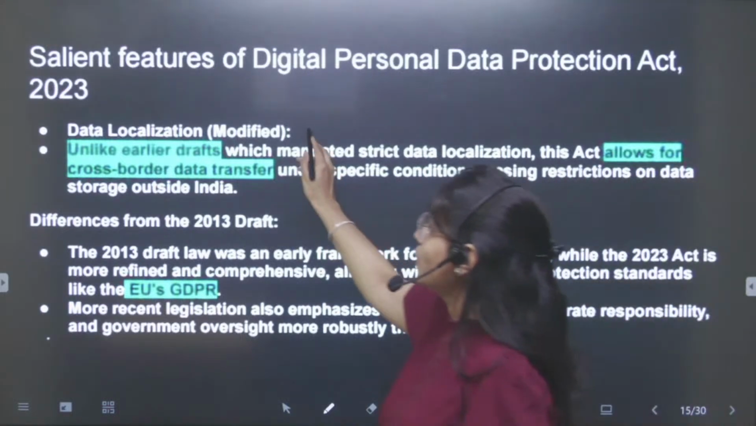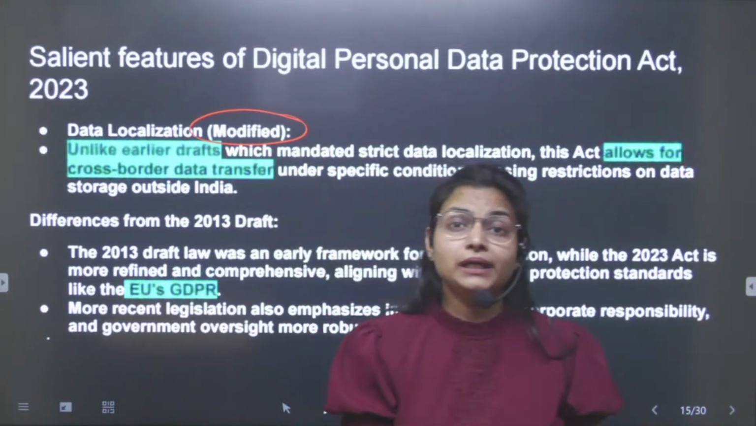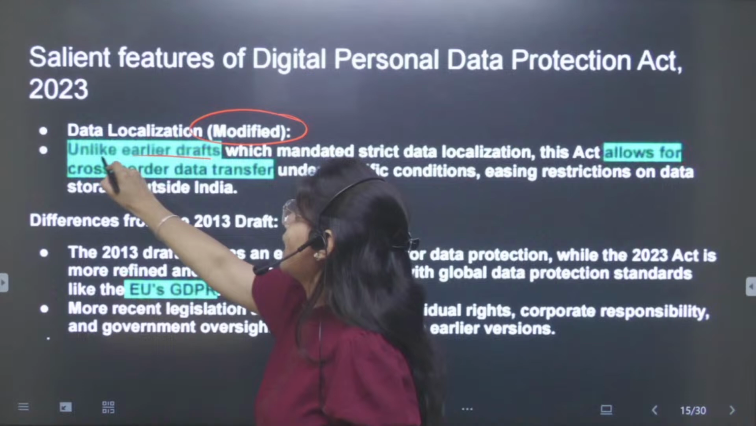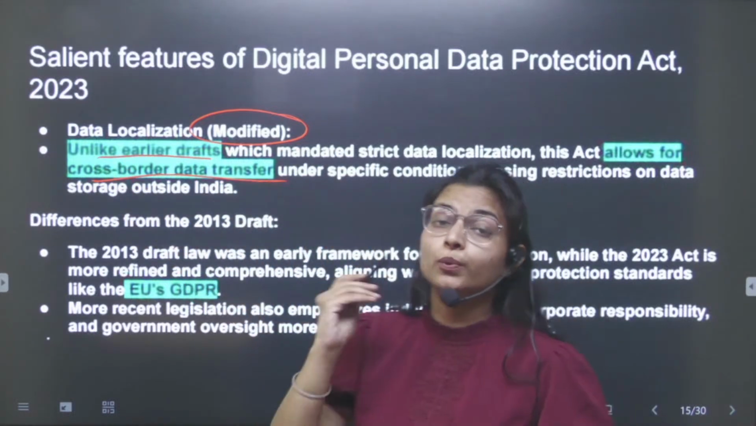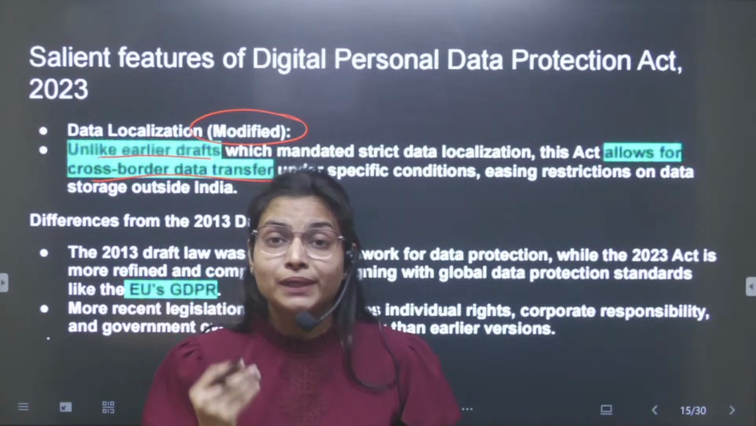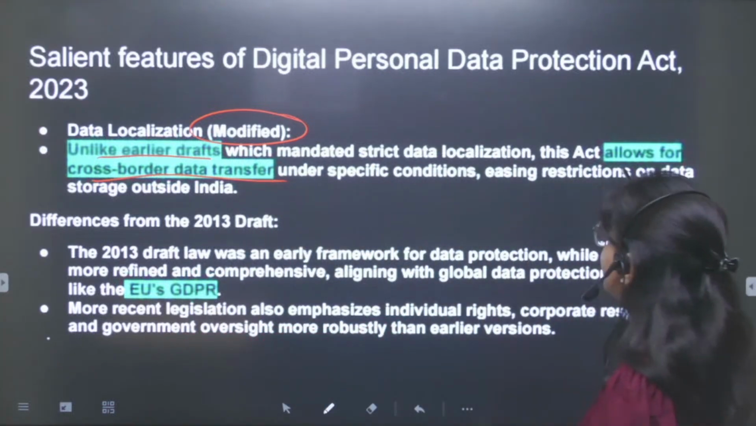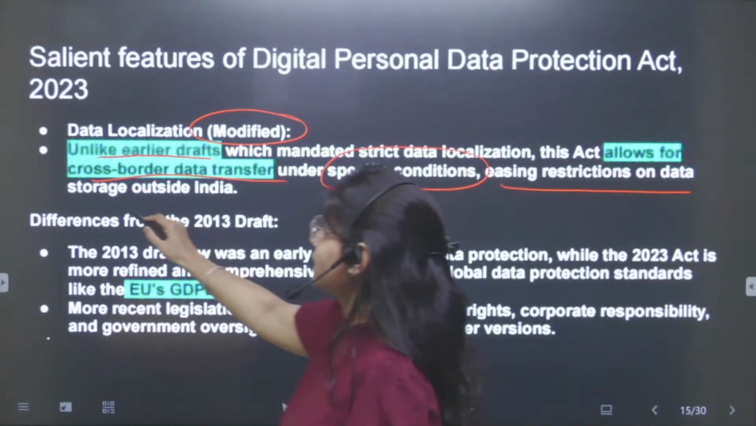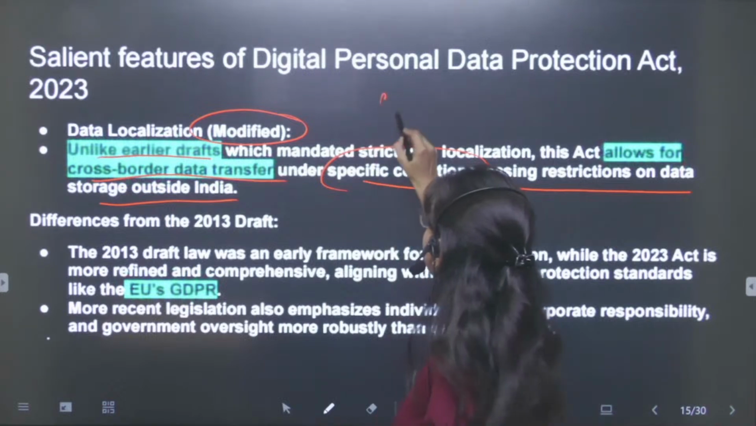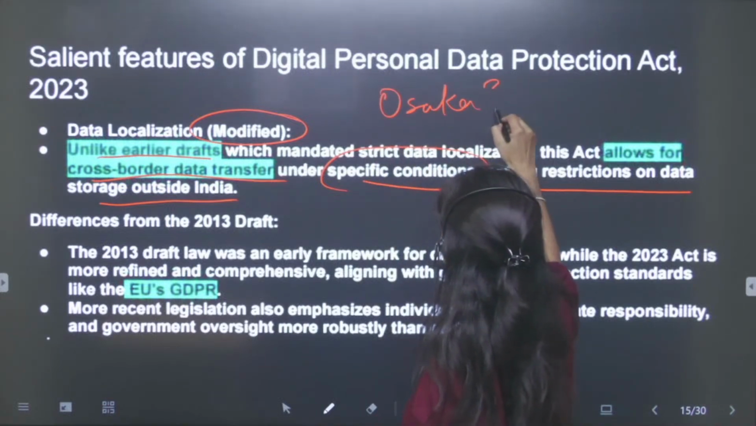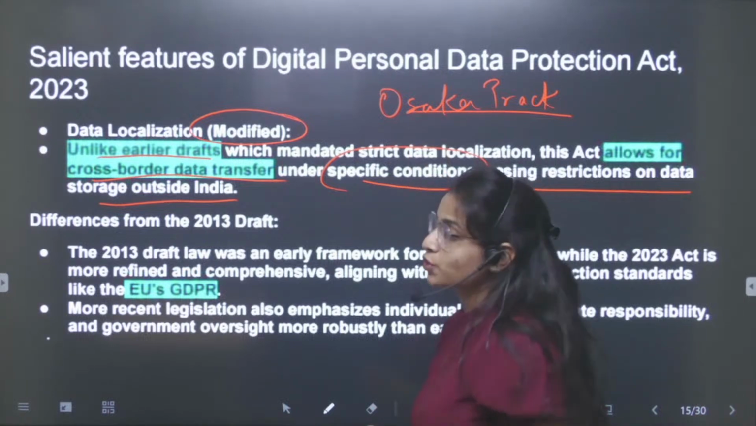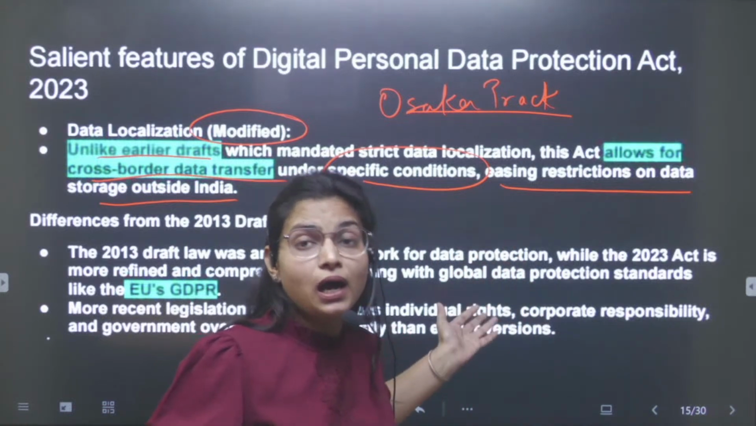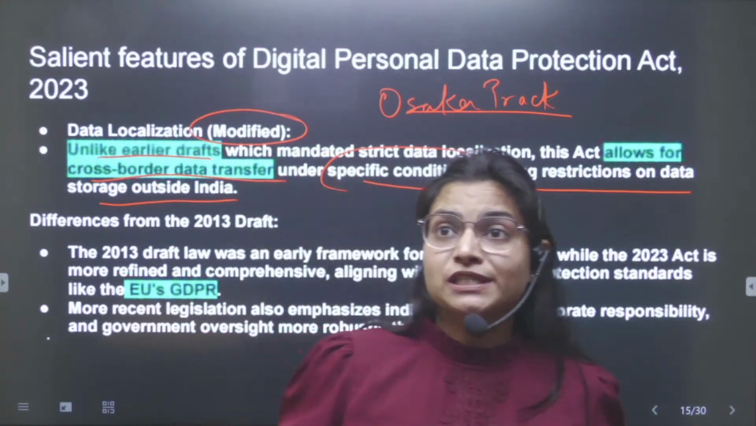Now, data localization was there earlier, but now it has been modified to some extent. Unlike earlier drafts, which did not allow cross-border data transfer, now data transfer is allowed under specific conditions. So we have eased the restrictions on data storage outside India. You can relate it with the Osaka Track. It was started by Japan with regard to data transfer, but now India has also allowed data transfer, but under specific conditions.